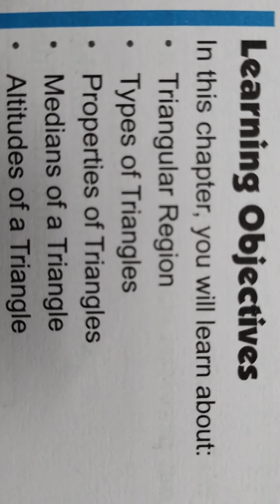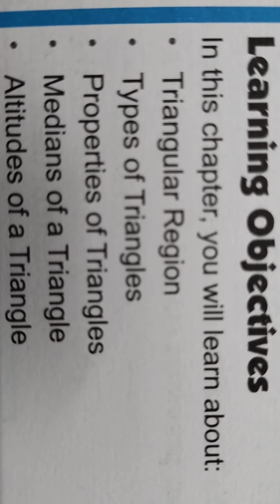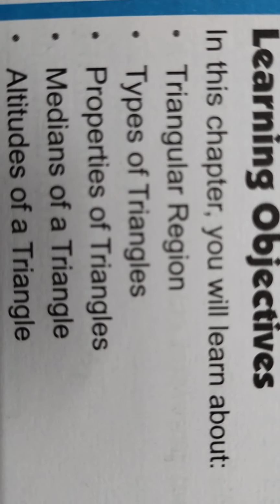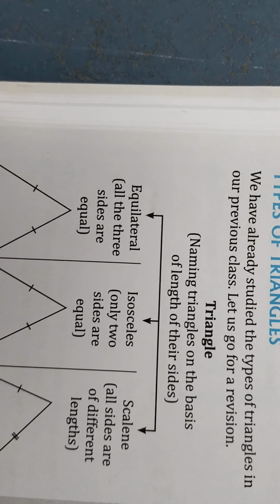In this chapter we will mainly be learning the triangular region, types of triangles, properties of triangles, medians of a triangle, and altitudes of a triangle.